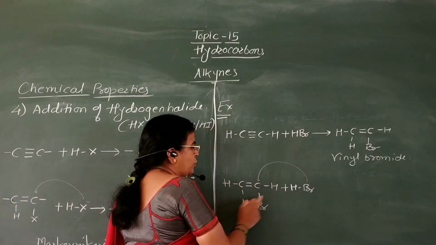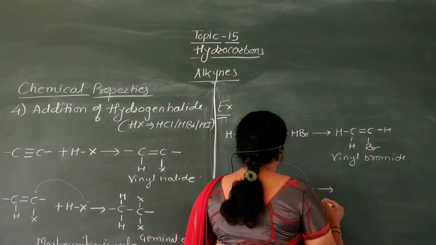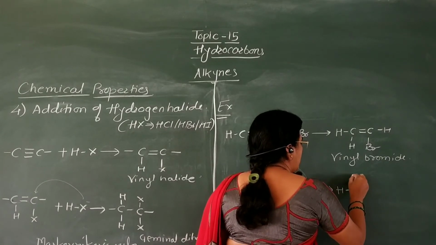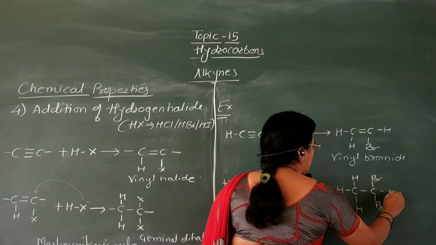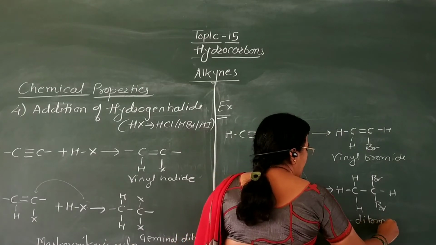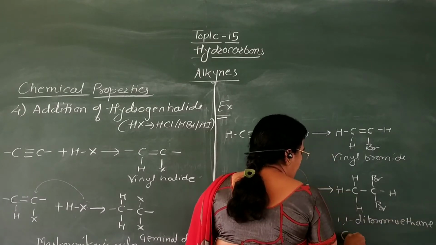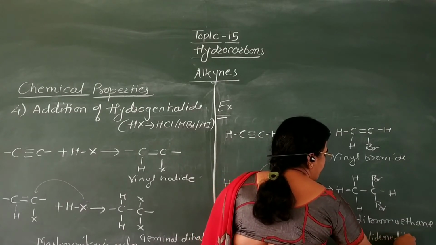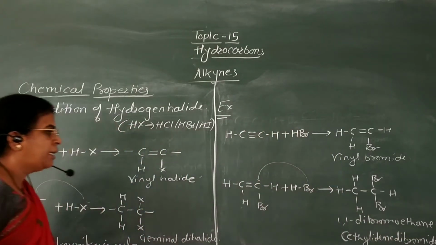Now here there are two hydrogen atoms, here it possesses only one hydrogen atom, and then here we'll get H C H, H C Br, Br H. Now here it is 1,1-dibromoethane, or IUPAC name of this compound is ethylidene dibromide. In this way, formation of geminal dihalides takes place.